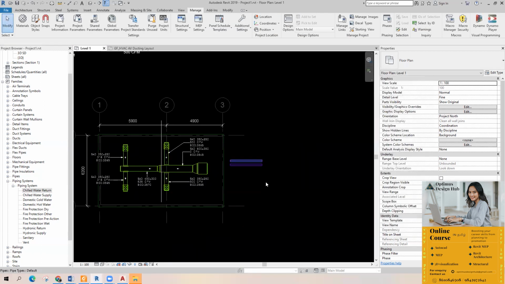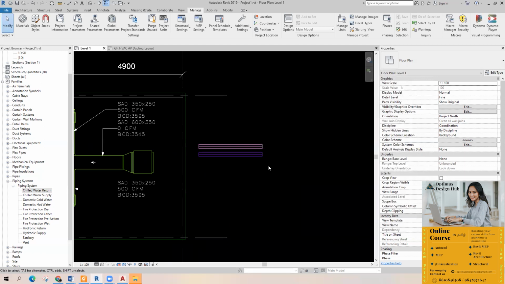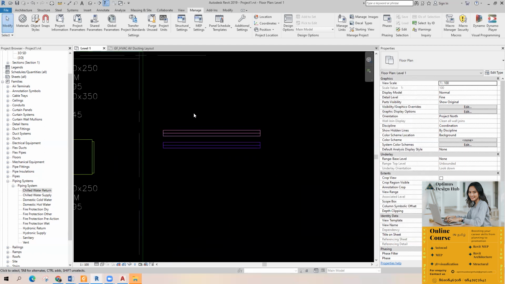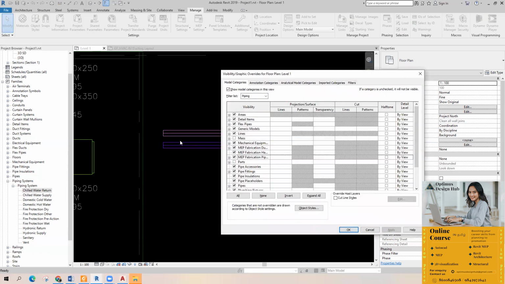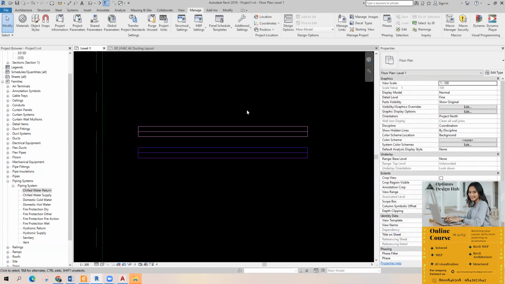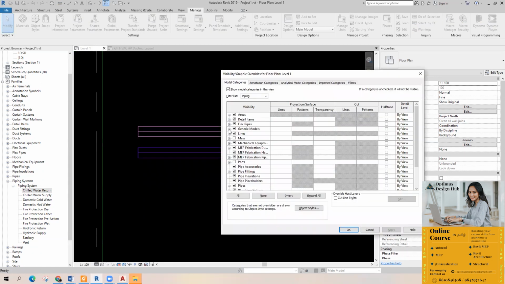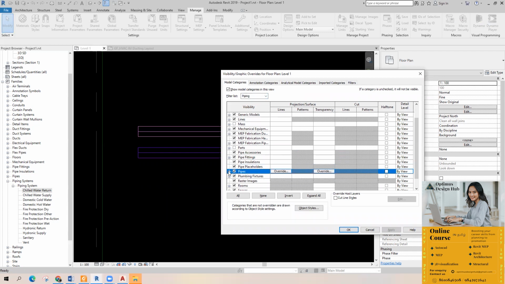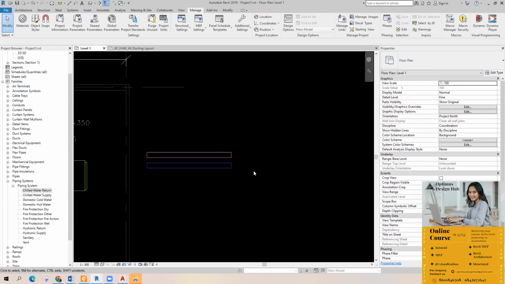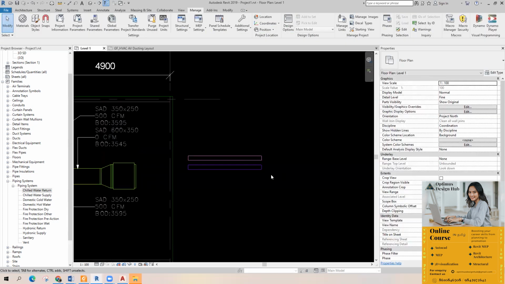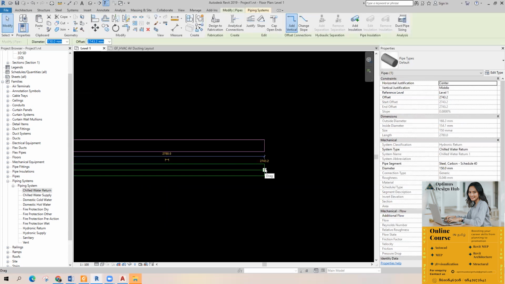If you want to hide the center line, see, in this view, if you want to control the visibility, the line type, line weight, whatever, you just go to VG. You want to hide the center line of this pipe, so just go to 3D VG, go to filter list piping, take pipes, expand it. Here there is an option. Just uncheck center line.